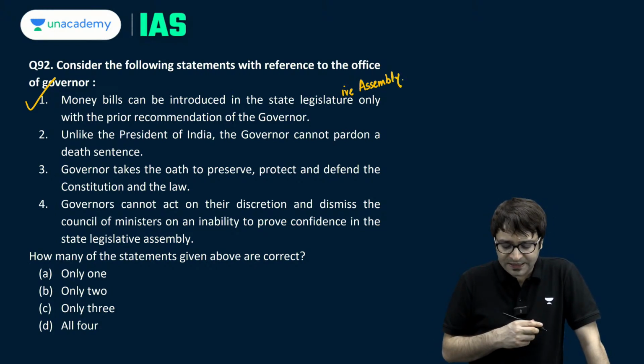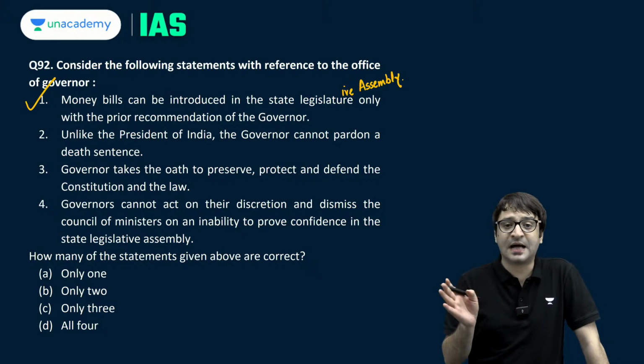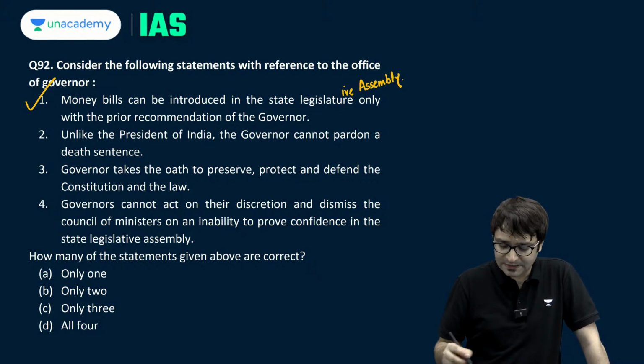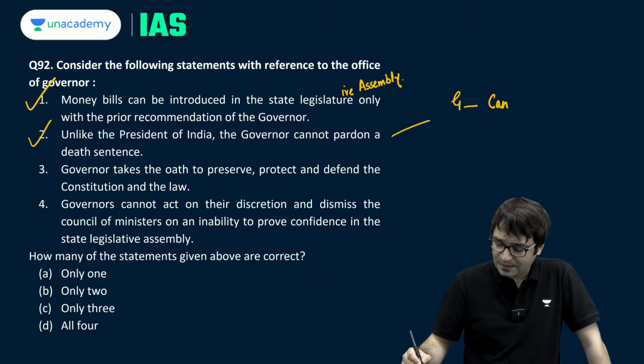Unlike the President of India, the governor cannot pardon a death sentence. Governor cannot pardon a death sentence. Governor can commute a death sentence.